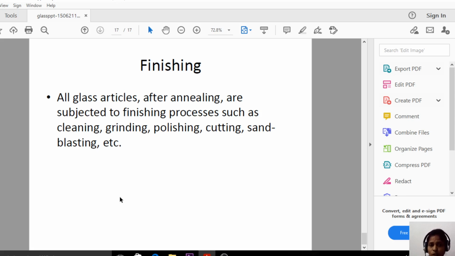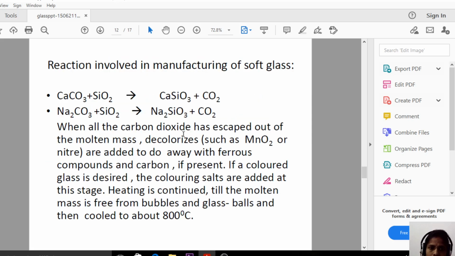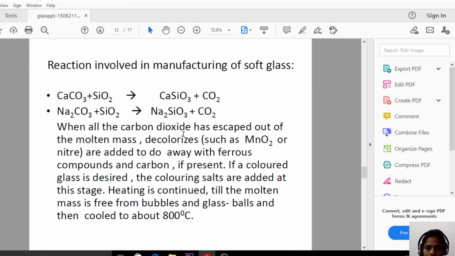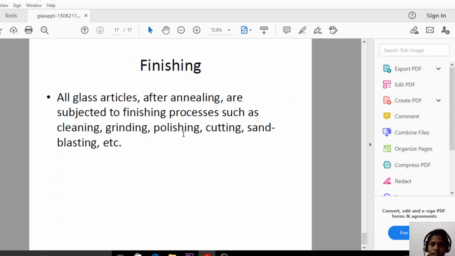So this is the last step in the synthesis of glass. Here all glass articles after the annealing process are subjected to finishing processes such as cleaning, grinding, polishing, cutting and the sandblasting process. So these are the four continuous steps in the synthesis of glass: one is the melting, then forming, next annealing, and the last one is the finishing process. So with this we have completed unit 3.